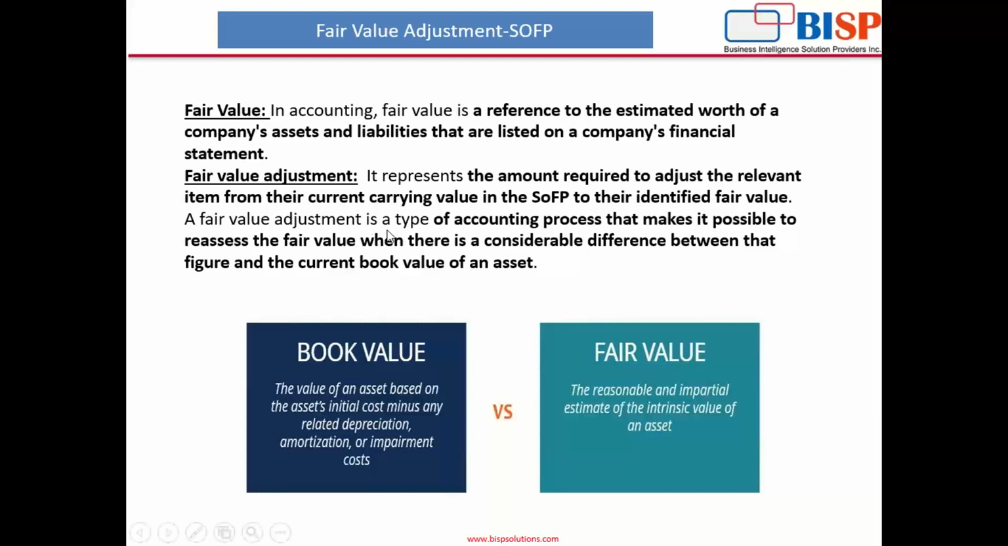Basically, fair value adjustment is a type of accounting process that makes it possible to reassess the fair value when there is a considerable difference between the figure and the current book value of the asset. That means when there is a difference between the book value and the market value, we make the adjustment accordingly and bring the book value of the subsidiary company to the fair market value.